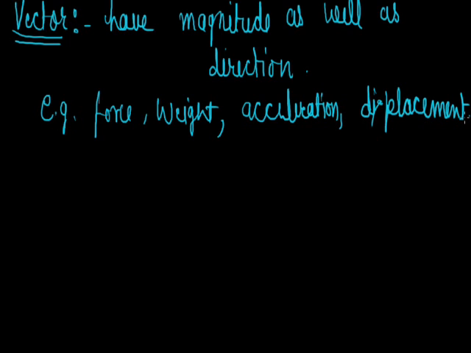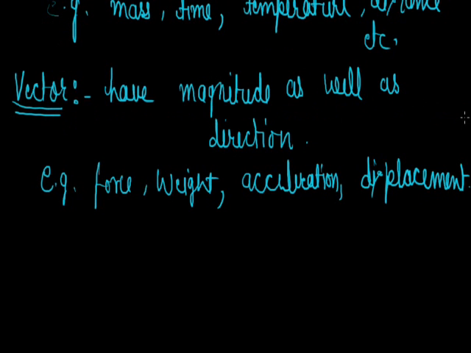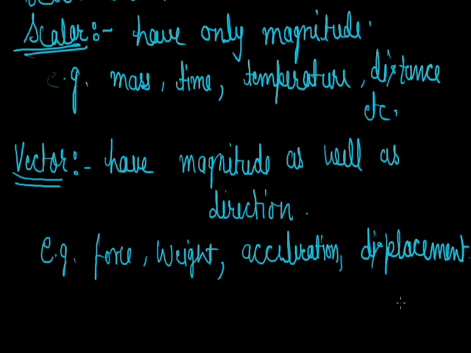How is displacement a vector? Actually, there is a difference between distance and displacement. Distance is a scalar, but displacement is a vector. How? Distance and displacement both are lengths. The unit for both is meter or centimeter or kilometer. Both are measured in the same unit. But what is the difference between them? Distance is the total path traveled by a body, the total length of the path. But displacement depends on direction. It is the length of the shortest distance between the initial and final point. So it depends on direction. So displacement is a vector and distance is a scalar.